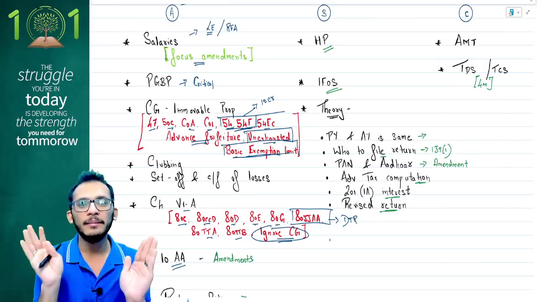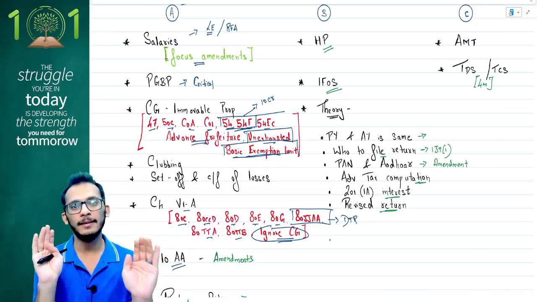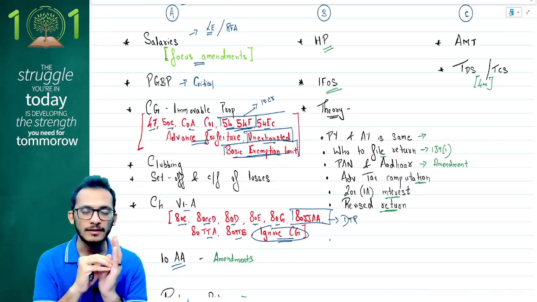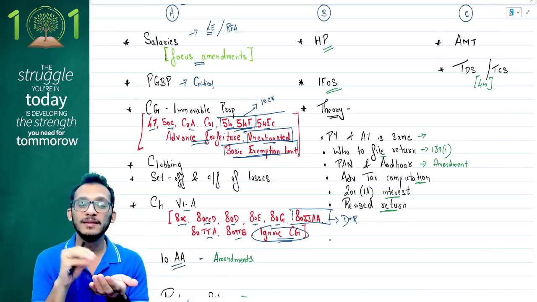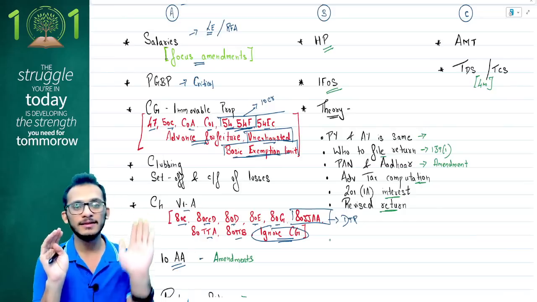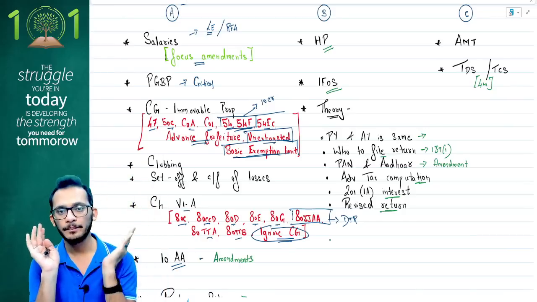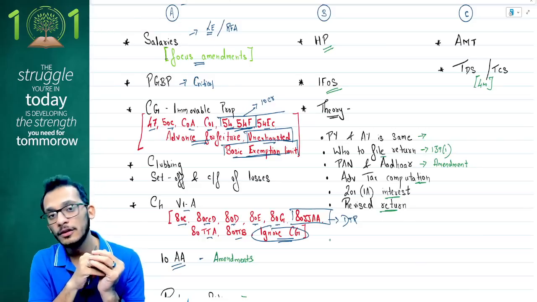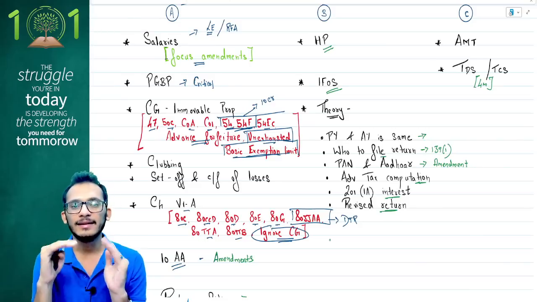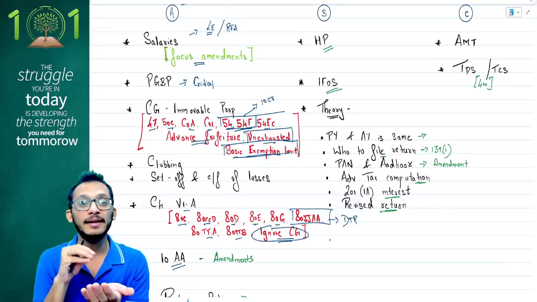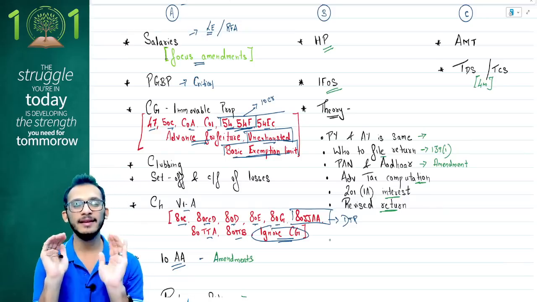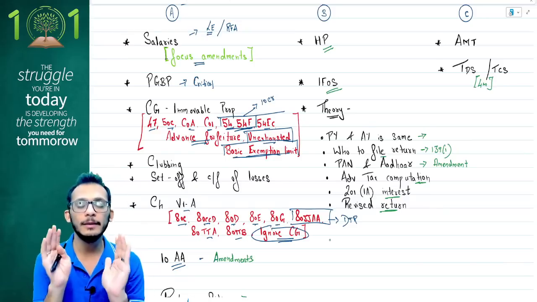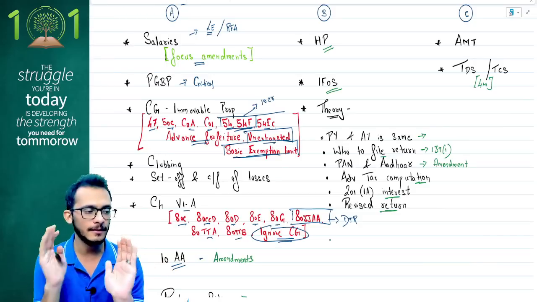It is in no way me telling you that you should stop reading other chapters and do only these chapters. This is for me to tell you that if you have missed out something till now, and it is part of this list, read it. Do not miss out on any chapter given here, because that would cost you marks. There's a difference between letting go of a chapter and letting go of a chapter strategically. Here I'm letting go of some chapters strategically because they are not critical for your exams.